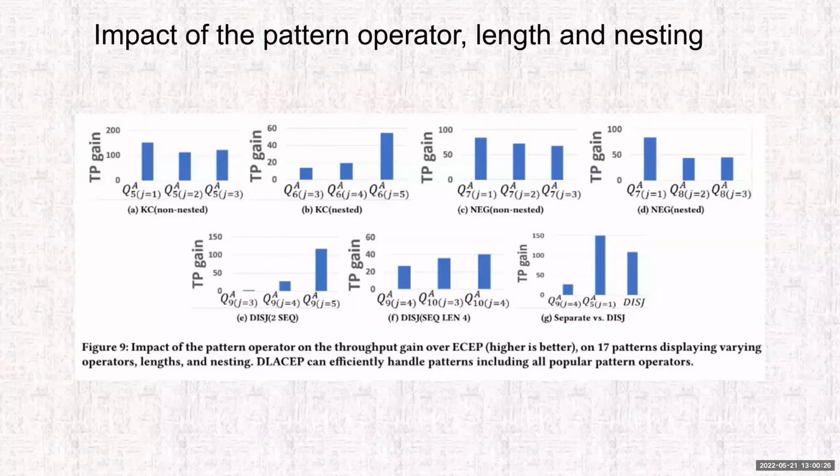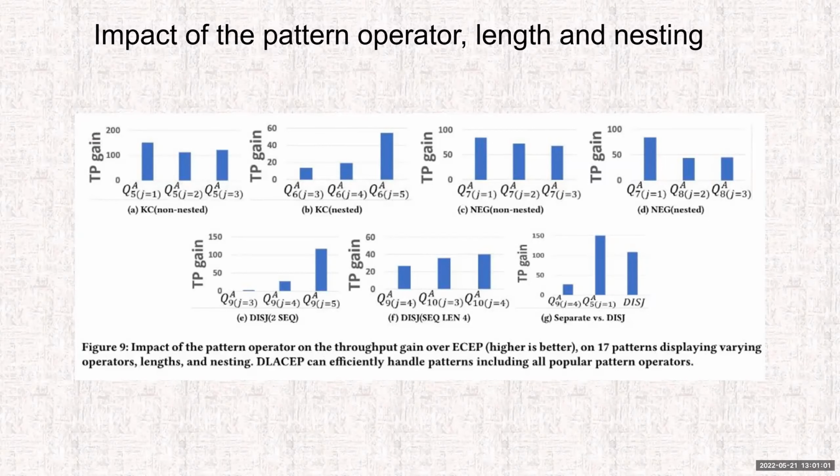Next, we tested the impact of the pattern operator length and nesting. For example, on the B graph, we tested the performance on a clean closure pattern on different nesting levels. We see that when J equals 5, which is the largest nesting level and the lengthiest pattern, our system works the best. We have a much larger throughput gain. And also in different patterns, we see that usually the more complex the pattern is, the larger the throughput gain is.